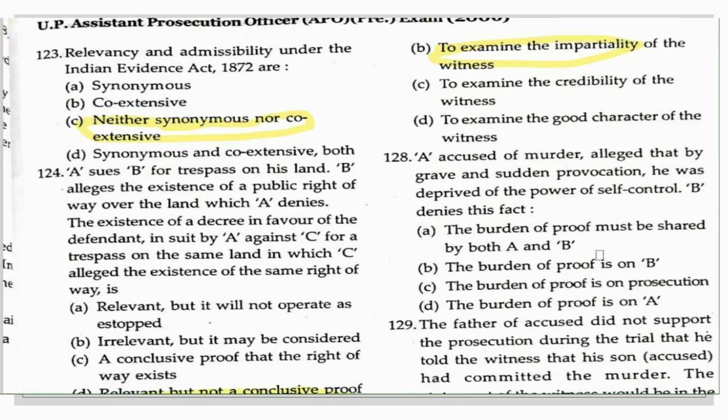The burden of proof, upon whom does it lie? The burden of proof must be shared by both A and B. The burden of proof is on B. The burden of proof is on prosecution. The burden of proof is on A, because A is a person having this. So therefore the burden of proof will be on A here.